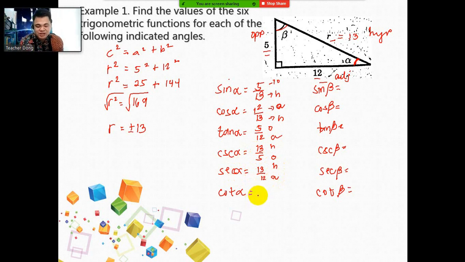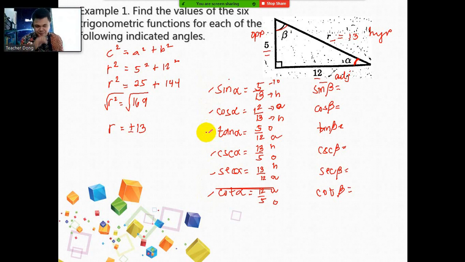Then for cotangent alpha, get the reciprocal of tangent alpha, 5 over 12, it will become 12 over 5. This one is your adjacent, this one is your opposite. So therefore, we use CHO-SHA-COW for the secondary. Then here we use SOH-CAH-TOA. Is it clear?